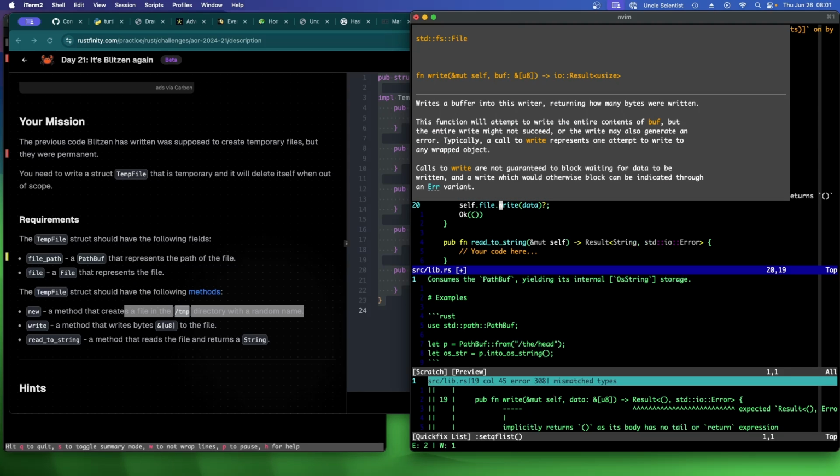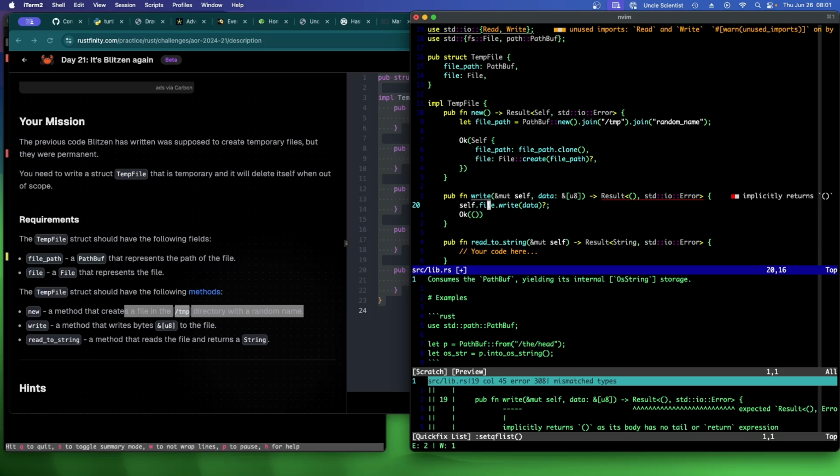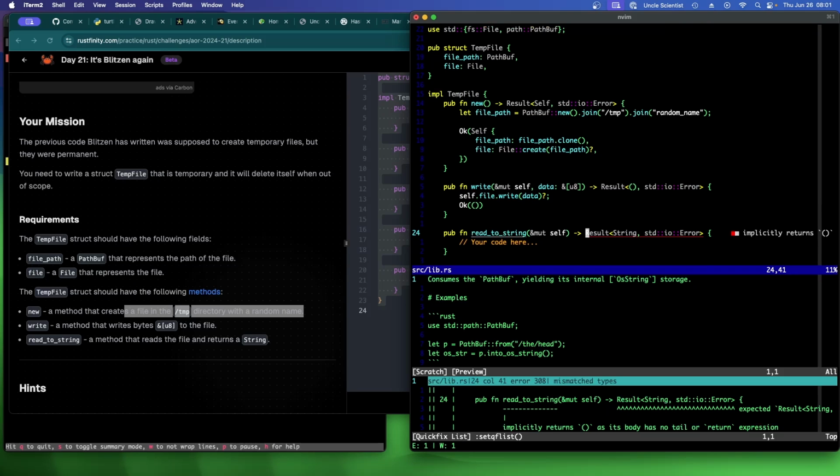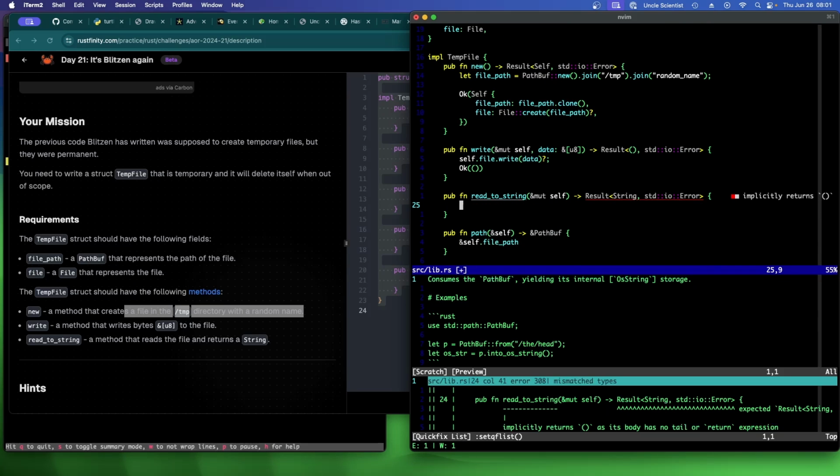It returns IO result usize. So it returns the number of bytes written. Okay. So we do need to do it this way. Okay. And now read to string, self file read to string result. Question mark, semicolon, okay result.